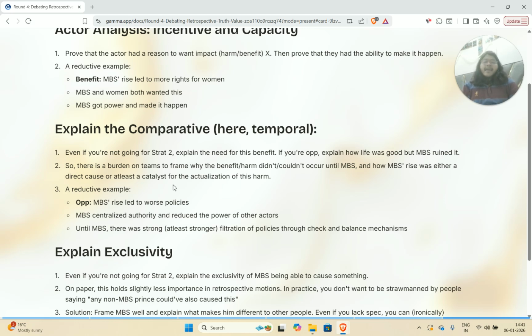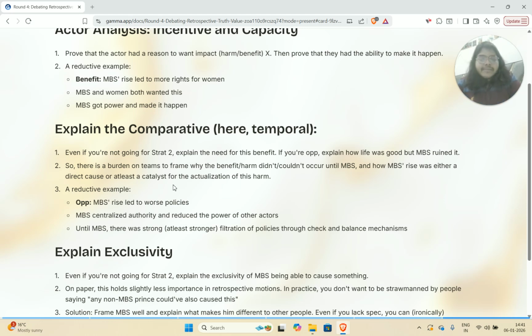In simple words, there is a burden on teams to frame why the benefit slash harm didn't or couldn't occur until MBS, and how MBS's rise was, and the best way to prove this is that MBS's rise was a direct cause that led to this benefit or harm. But the second way that you can prove this is that at least it was a catalyst, and a unique catalyst, that led to the ability for this harm to be actualized or the benefit to be actualized.